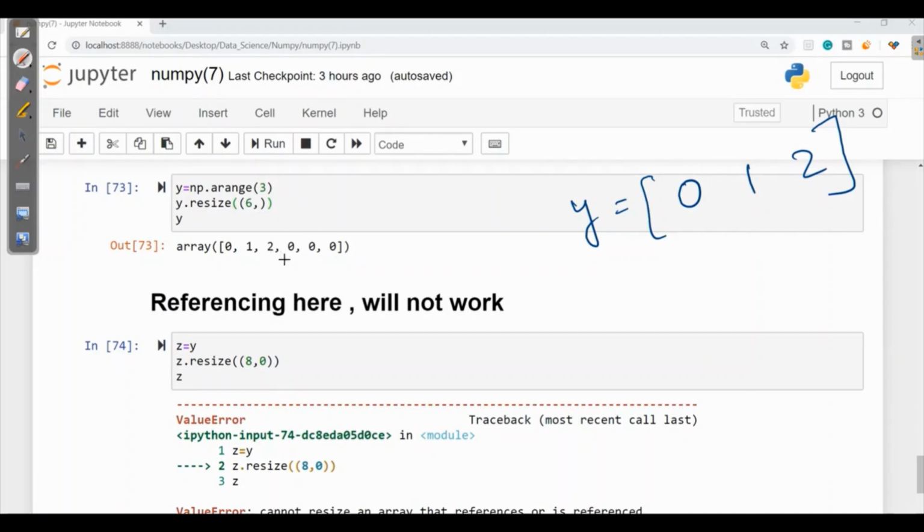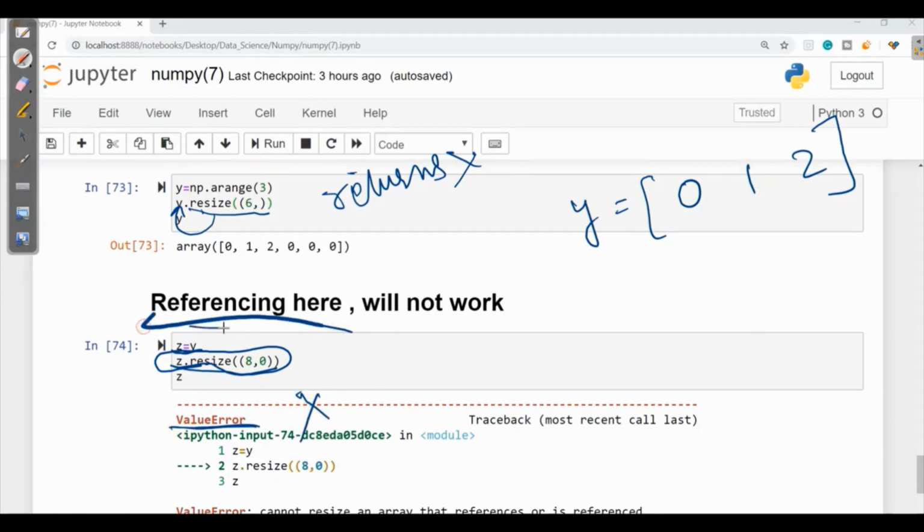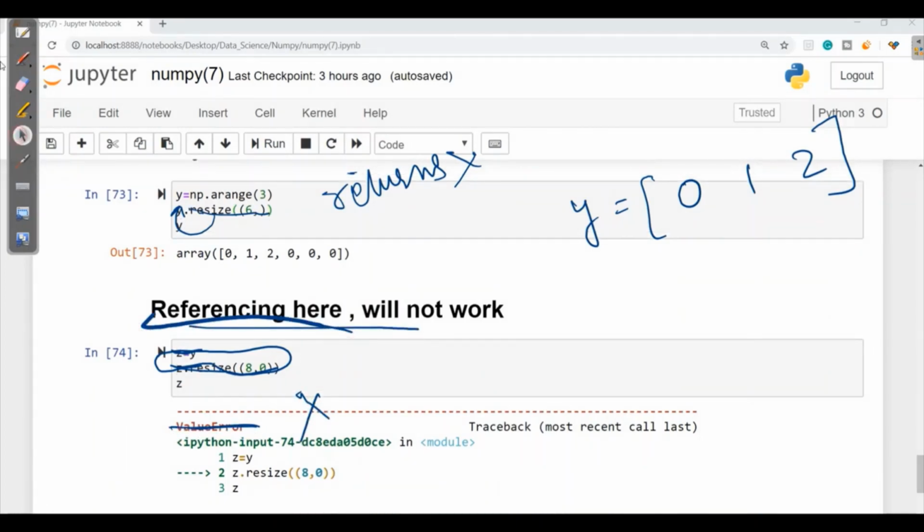But it only works when we are resizing on the variable itself. It never returns. Now, if I reference here z is equal to y, and then try to resize it, it will give a value error. Here, referencing doesn't work. So this is all about NumPy.